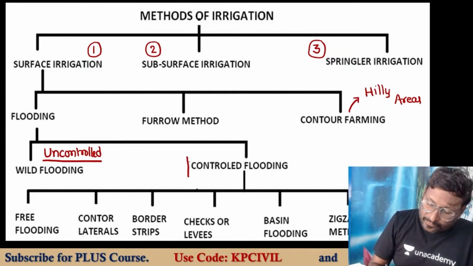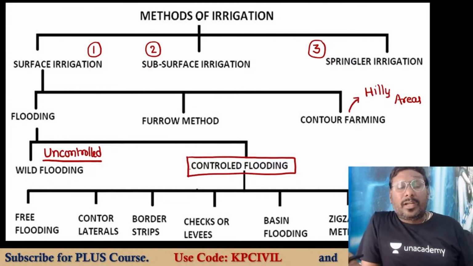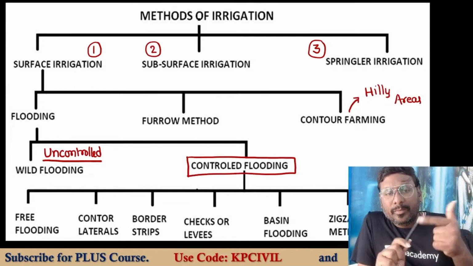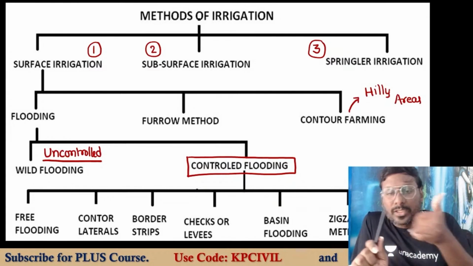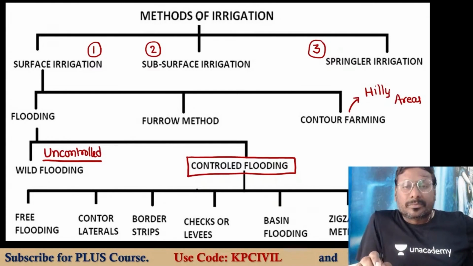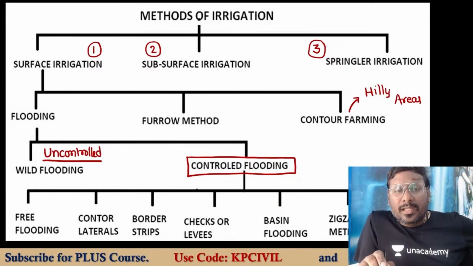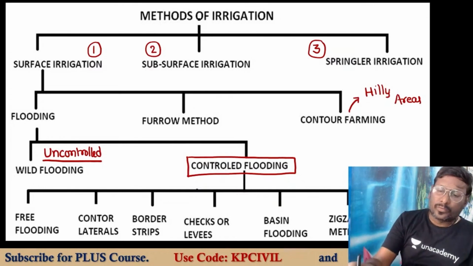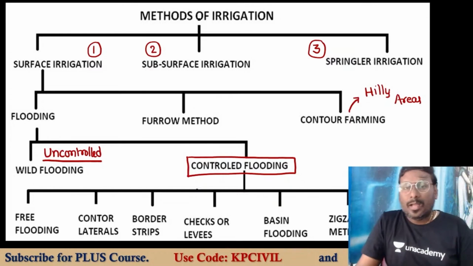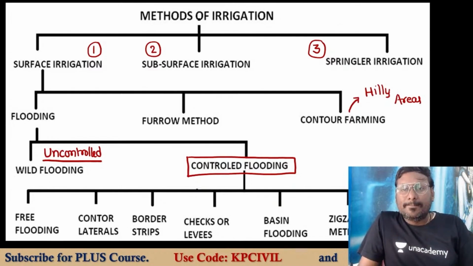Controlled flooding has different categories: free flooding, contour laterals, border strips, check levees, basin flooding, and zigzag method. All these come under controlled flooding.